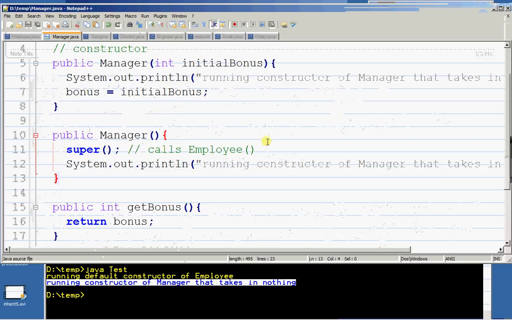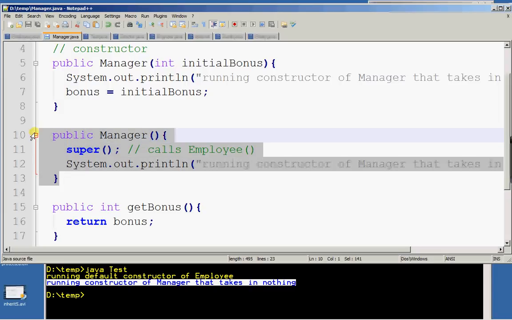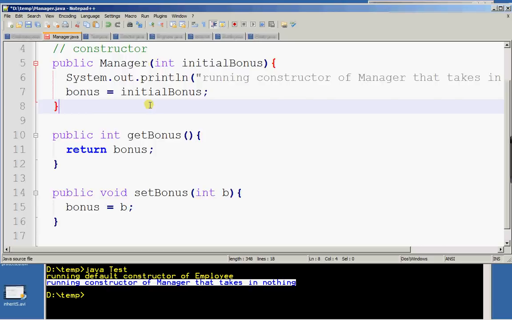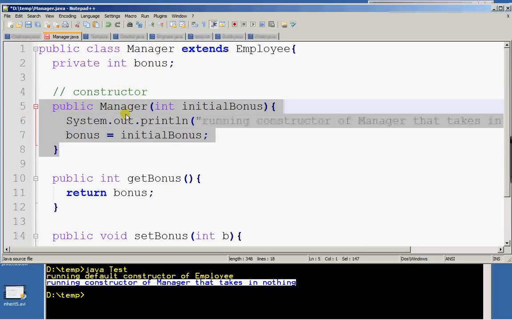Okay, let's go to Manager. So the Manager class has only one constructor, and that constructor takes in an integer.